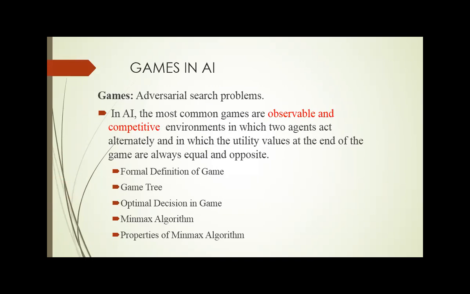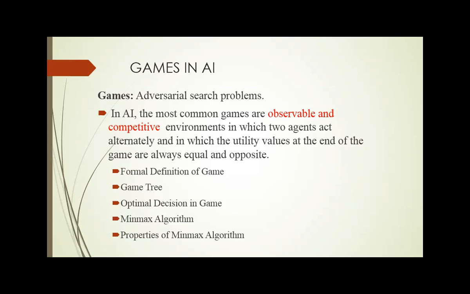Normally a game is referred to as an adversarial search problem. Why is it called adversarial? If we consider the playing environment as a multi-agent or two-player environment, two players are acting in an environment with the aim of winning the game. The agents are provided equal chances, but the actions taken by them are opposed to one another. So it is referred to as an adversarial search problem.